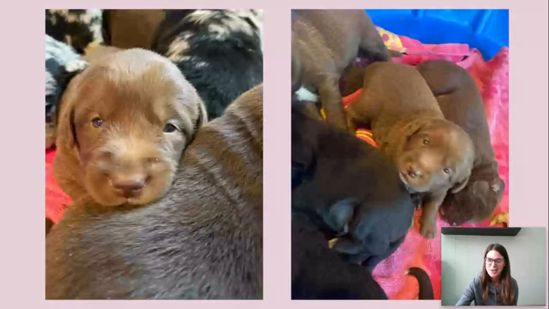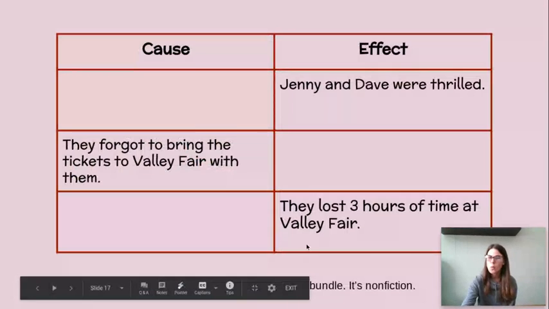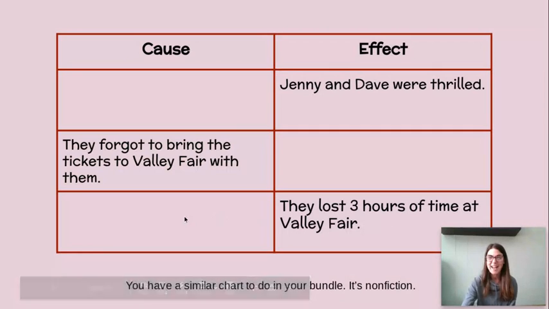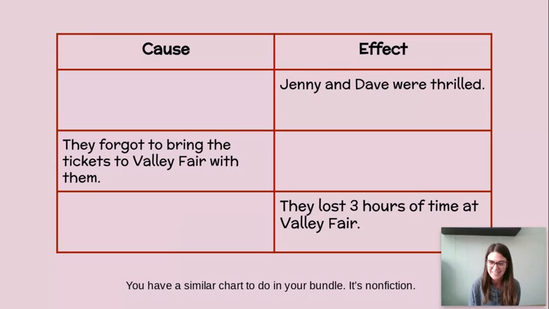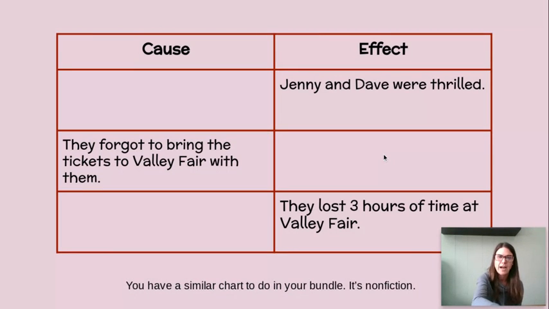Bummer. So, sorry about that. Okay, so what caused them to lose 3 hours of time at Valley Fair? That's right, they had to drive home to get their tickets. Okay, so driving home caused them to lose 3 hours of time at Valley Fair. I just noticed something. Driving home right here, that's our cause. It's also the effect up here. They forgot to bring the tickets to Valley Fair with them, so they had to drive home. So it was an effect of this cause right here.